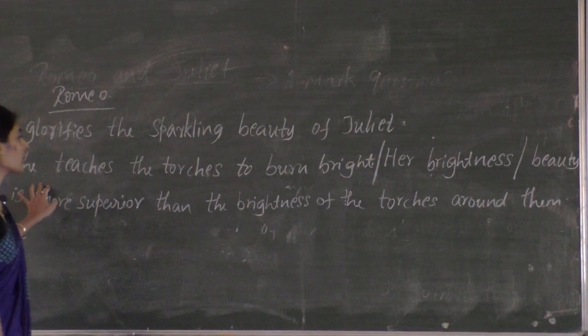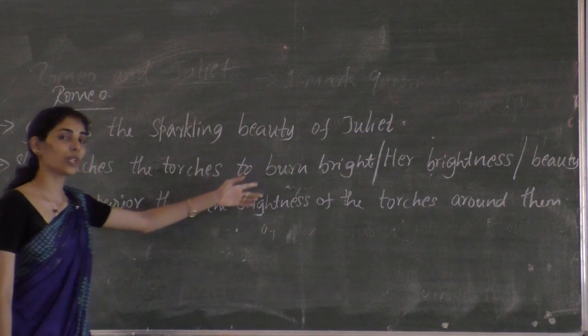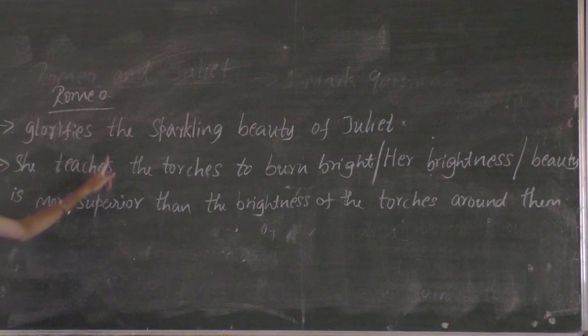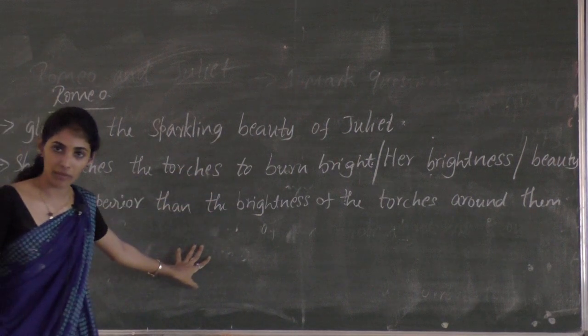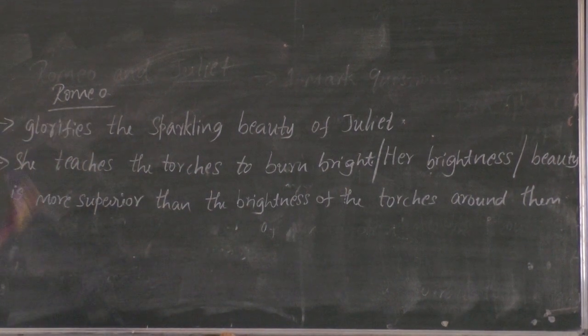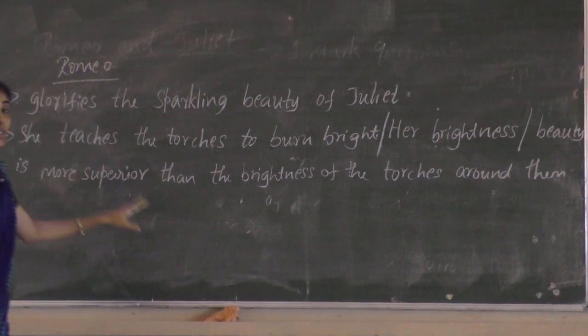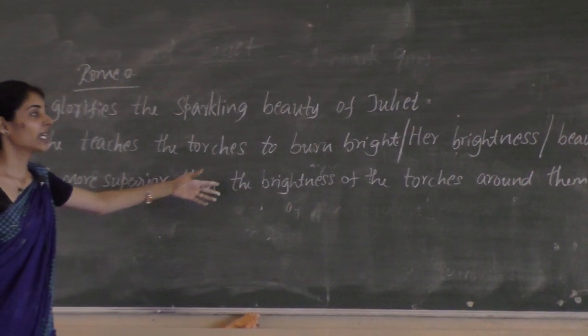So she teaches the torches to burn bright. In other words, her brightness or her beauty is more superior than the brightness of the torches around them. You can also put it another way, that her brightness surpasses the brightness of the torches.